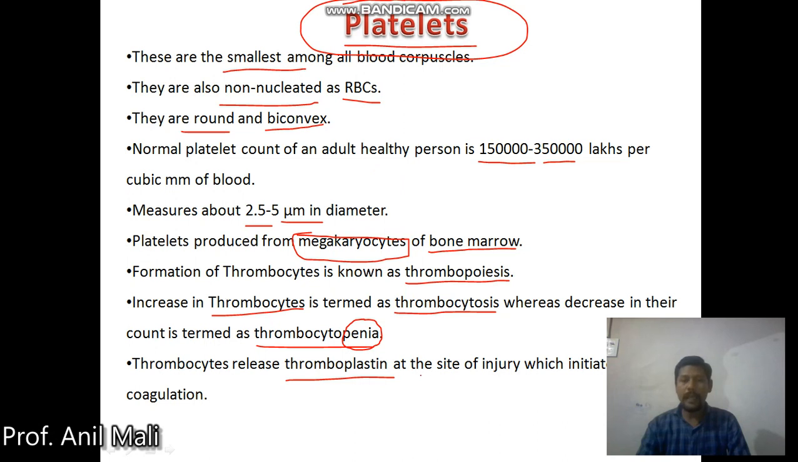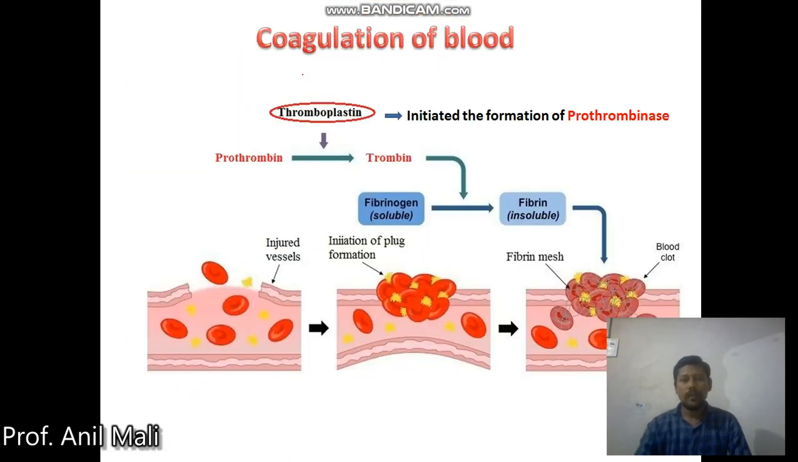Thrombocytes release a special protein called thromboplastin. This thromboplastin, released by the platelets at the site of injury, initiates the process of blood coagulation. Blood coagulation is the major thing which platelets do in our body. In the next slide we are going to discuss the details of blood coagulation.